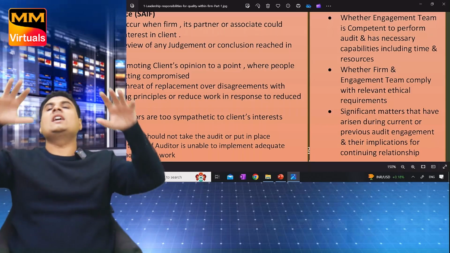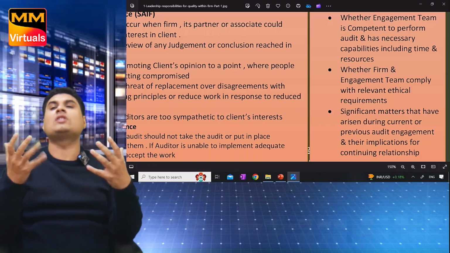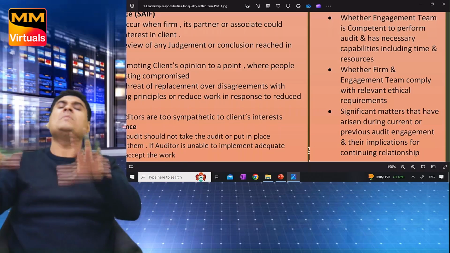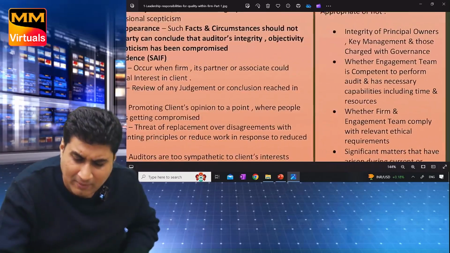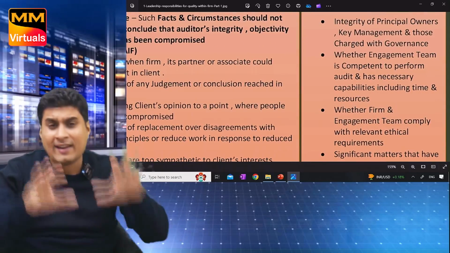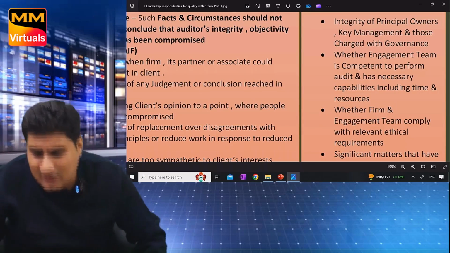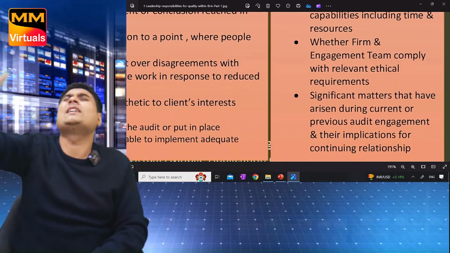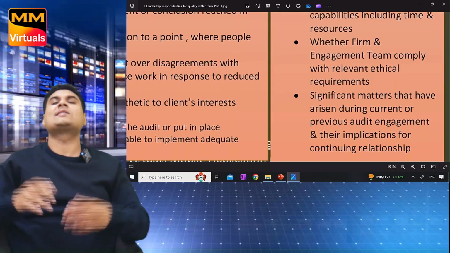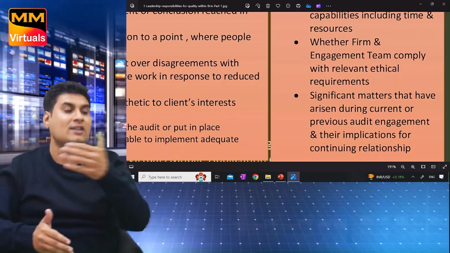One, two, three. Information such as the following helps us in deciding about acceptance and continuance of client. Number one, the integrity of owner, management, TCWG. Whether the partner and his team has necessary capability including time and resource. Third, whether the firm and the team can comply with ethical requirement. So significant matters that have arisen during current or past audit and their implication on continuing engagement.